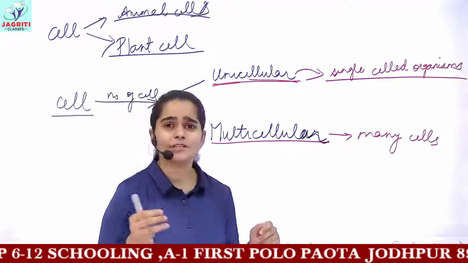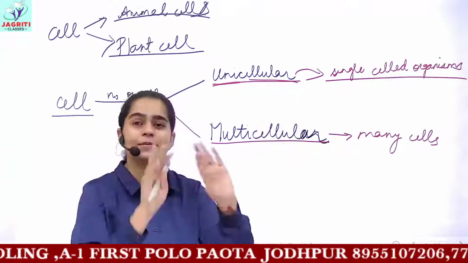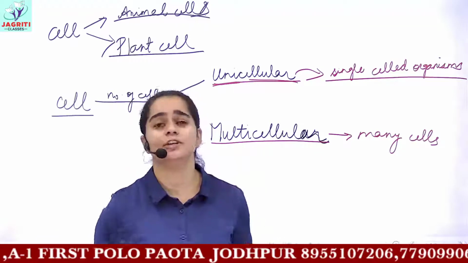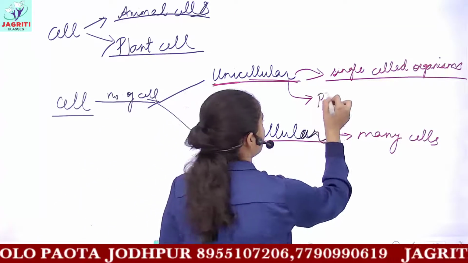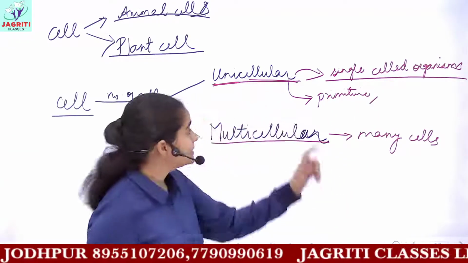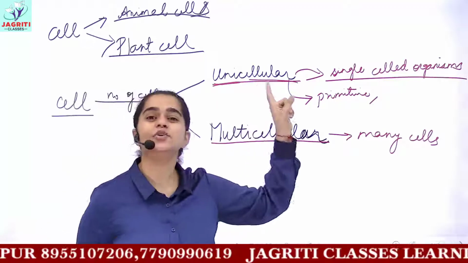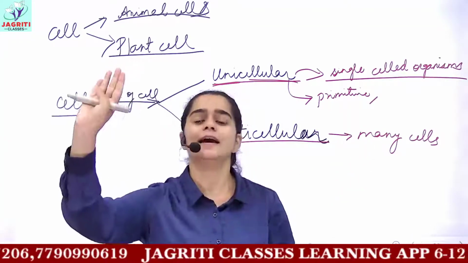Unicellular organisms are quite primitive or simpler ones, they have a simple body design and simple structural features. So in unicellular organisms, you can write they are primitive or simple organisms. Then this single cell present in unicellular organisms is responsible for carrying out all their life processes.